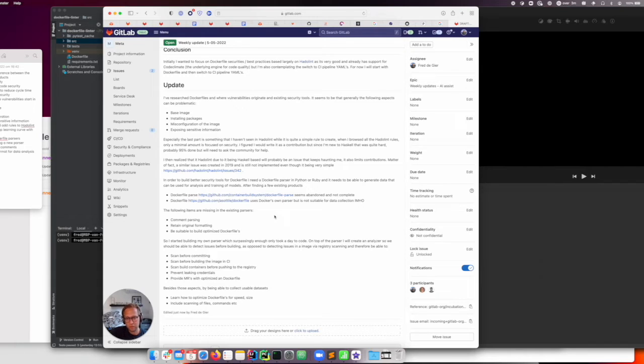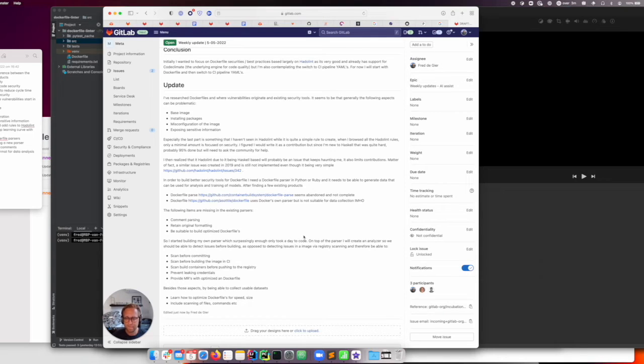So I looked for existing parsers. There were 2. One is from Red Hat. It was incomplete, but Python based. And the other is a Python wrapper for Docker's own parser. But that format didn't seem to be what I'm looking for, because I want it to be a data-driven format, so that we can actually use that data for analysis and training machine learning models.